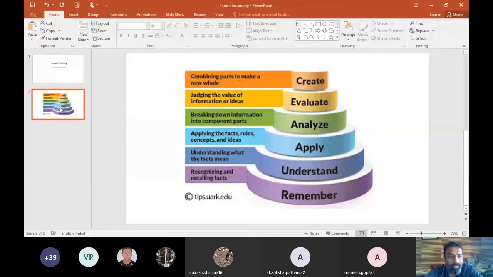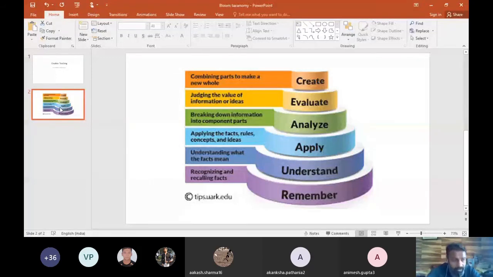So, till the time you don't provide opportunity for the child to analyze, he or she will never be able to evaluate or make judgments. And if the child is not able to make judgments about what is good, what is bad, when to do, how to do, where to do, what to do, where is the creativity? And creativity is all about creating something new. And creating something new is about making your own decisions, creative decisions on when to do, what to do, why to do, and how to do.